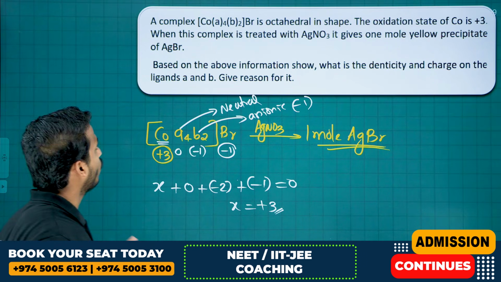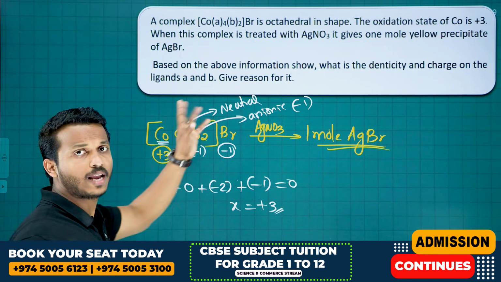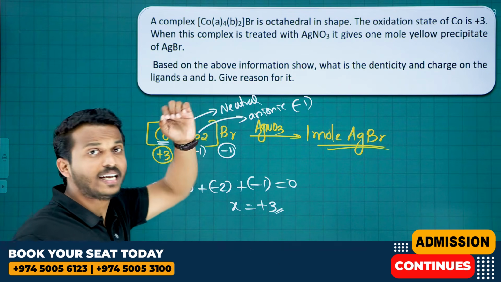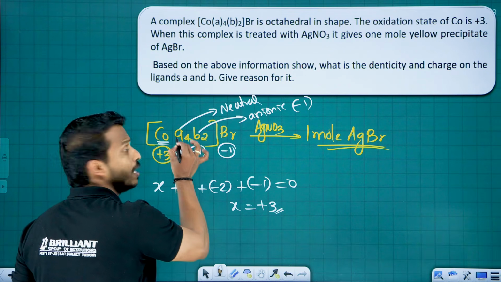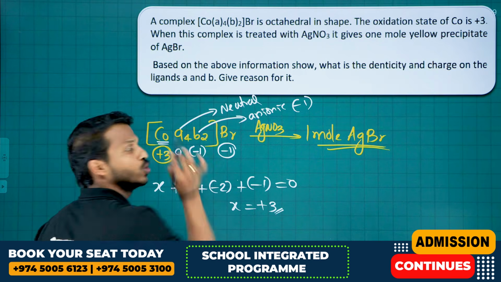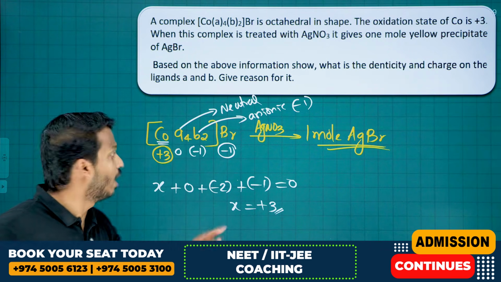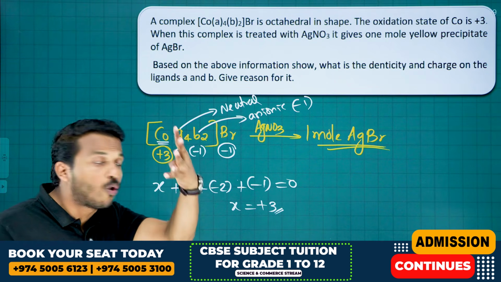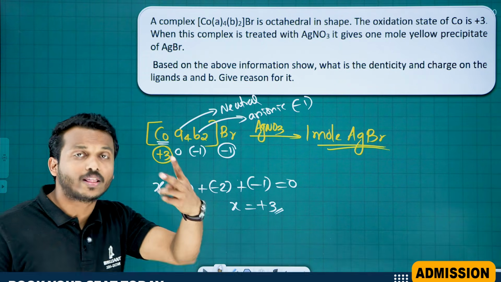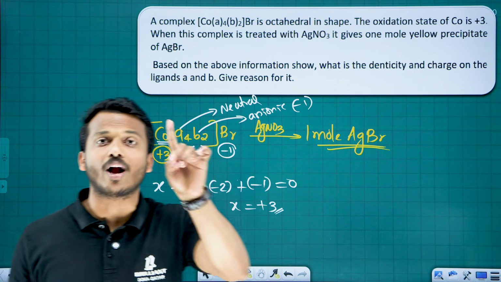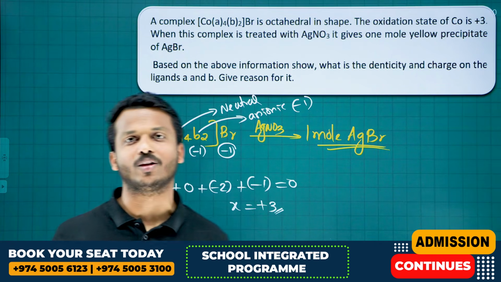Yes or no? And one more question. So the charges of A and B we got. What is the denticity? See here, A is a monodentate ligand, B is also a monodentate ligand. Why? Because 4A giving 4 bonds, 2B giving 2 bonds. That means each ligand is giving 1 bond, right? 1 coordinate bond with the metal atom.